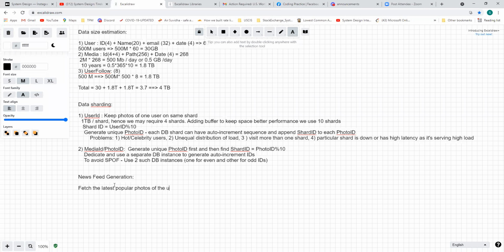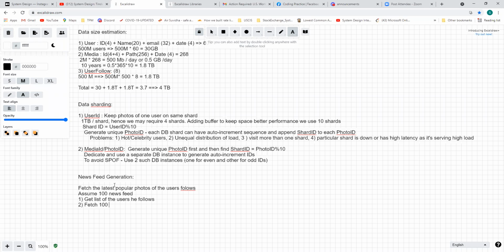Of the users he follows, right? And then we can assume 100 photos we actually return for every news feed. The first thing we do is get the list of all the users he follows, and then from these we fetch the 100 photos.